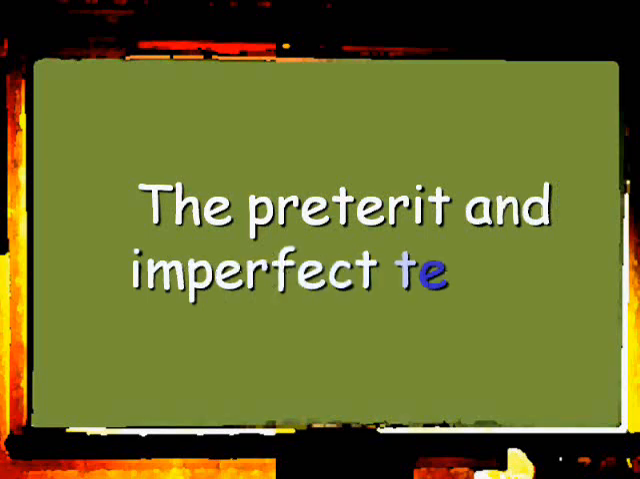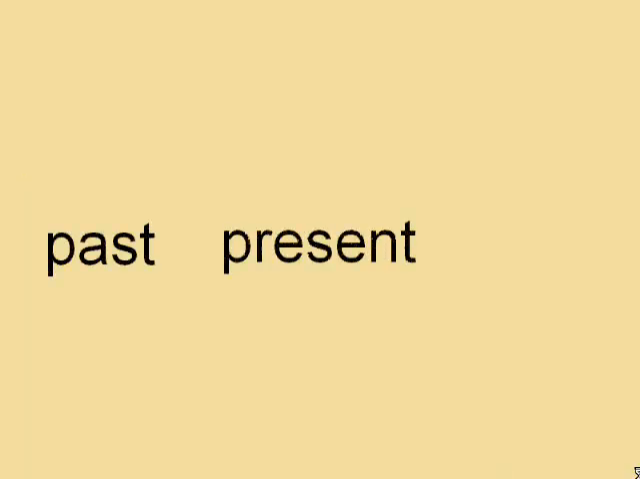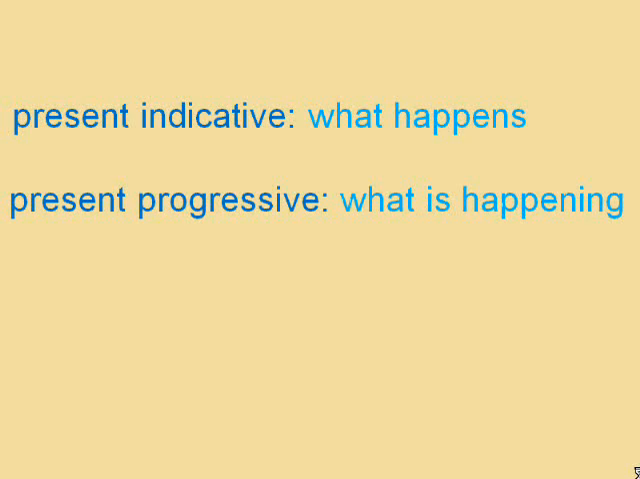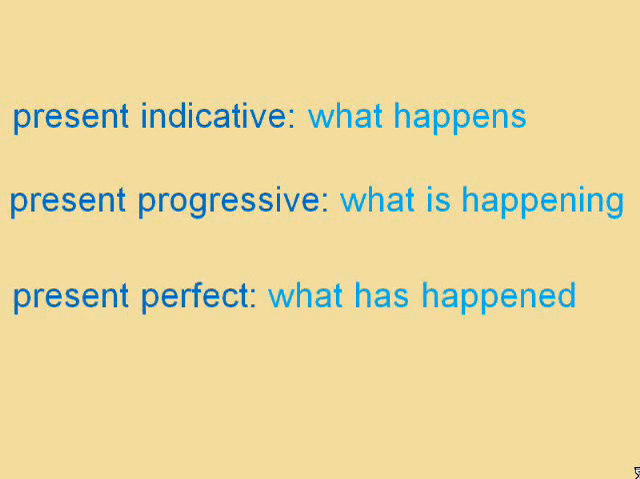The preterite and imperfect tenses. When we think of grammatical tense, we generally think of three tenses: the past, the present, and the future. But the reality is that tense is a bit more complicated than that. And speaking of the present, for instance, we can distinguish between what happens, the present indicative, what is happening, the present progressive, and what has happened in the recent past, the present perfect.